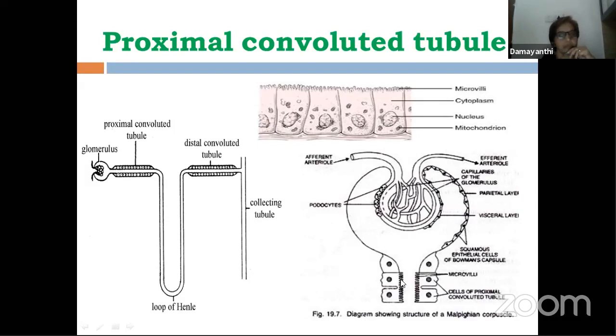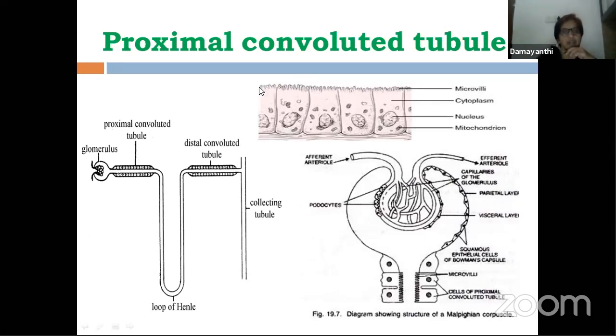If you look at your toothbrushes, most toothbrushes have bristles of uniform size. In the same way, these microvilli are like the bristles of a toothbrush in appearance, having uniform size. So the same thing is highlighted here.